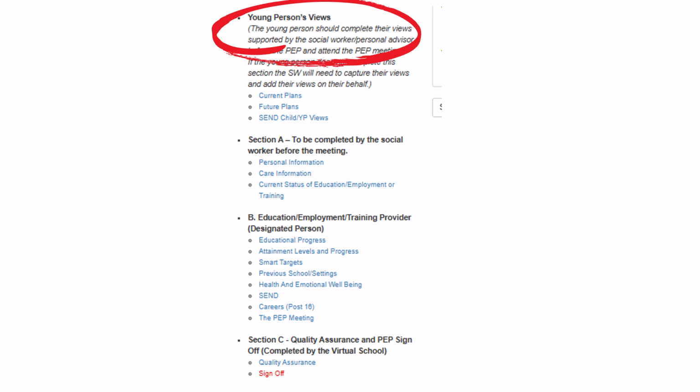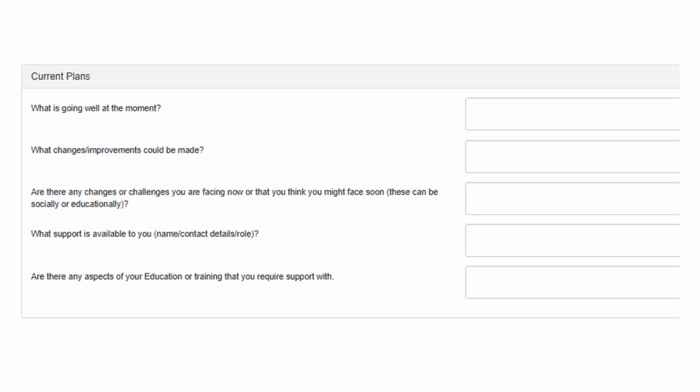The PEP is more than a document. It is a space where adults work together to shape a young person's world, always keeping their voice at the centre. The next couple of slides show the pupil voice pages. Some settings also use the visual or accessible version of the pupil view page, which can be especially helpful for learners with SEND needs or for unaccompanied asylum-seeking children.